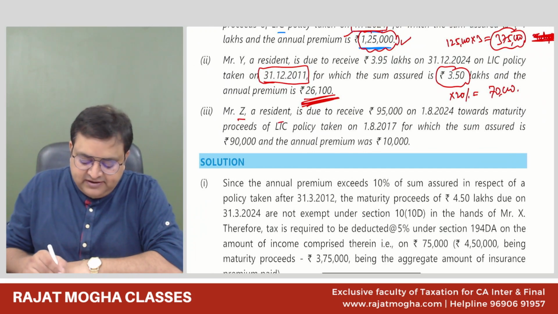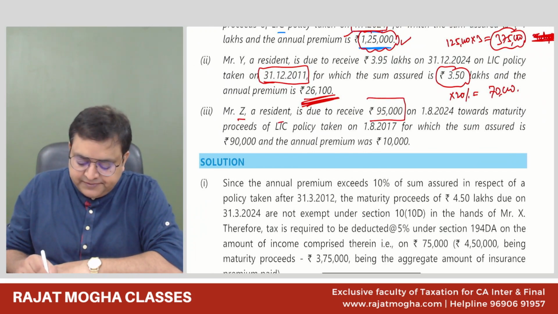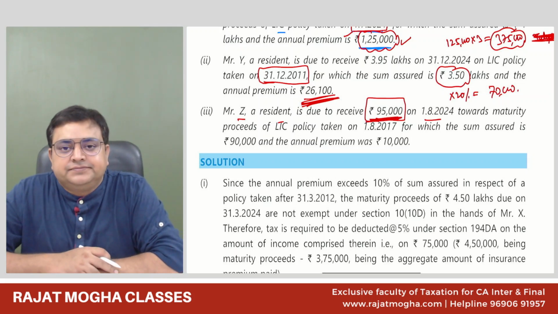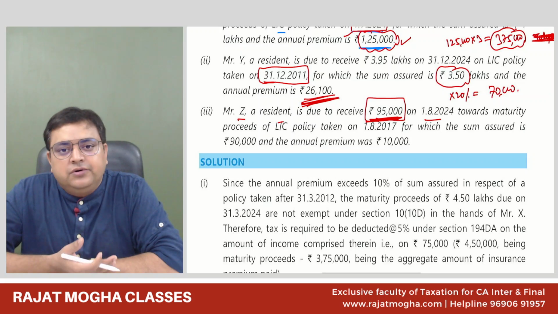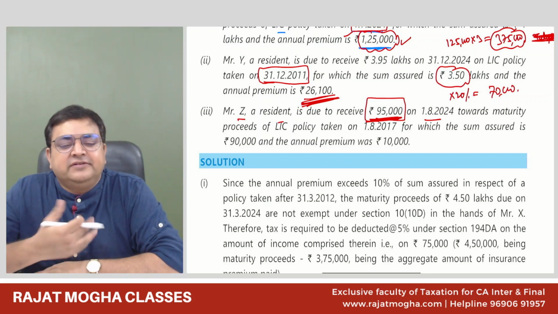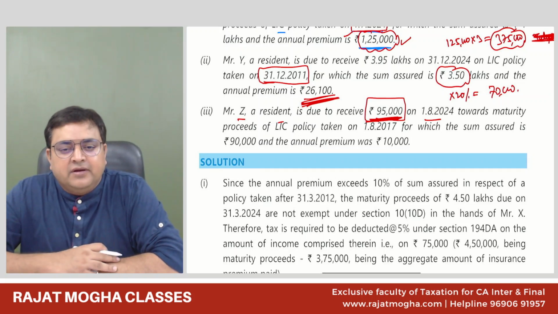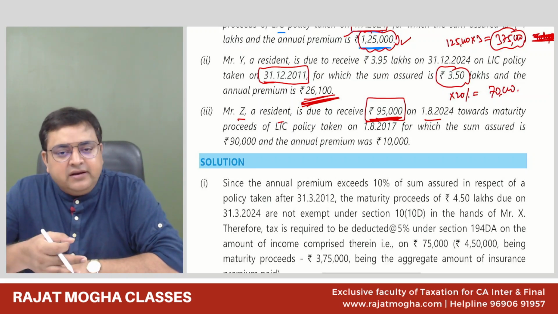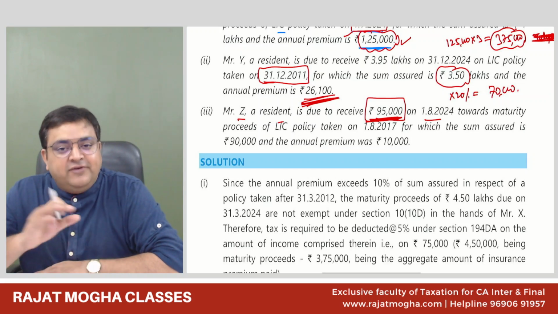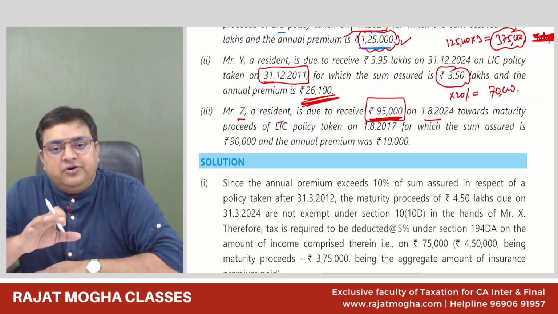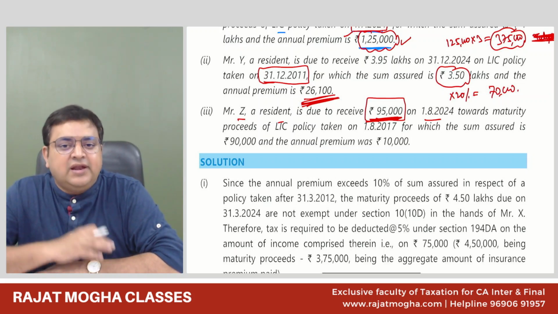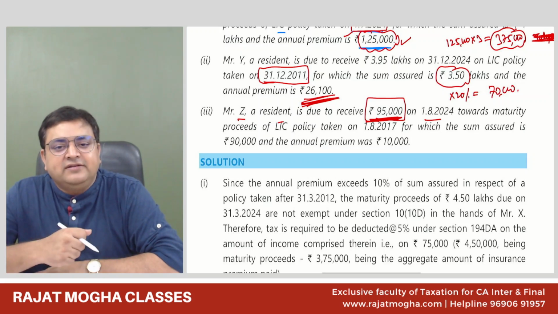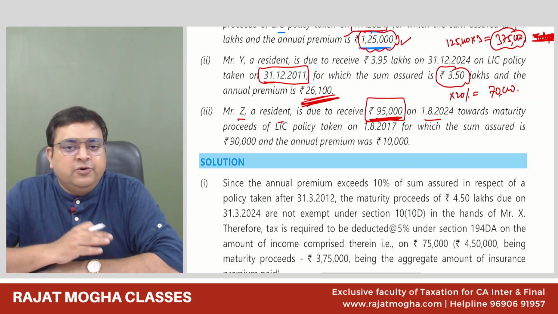Mr. Z, a resident, is due to receive 95,000. Guys, he is receiving 95,000 on this date. Please tell me whether TDS will come or not. No. Why? Because what we are receiving is less than 1 lakh rupees. Whether this is a high premium policy or low premium policy doesn't matter. Even here, TDS will not come. Why? Because 194DA says that the minimum threshold limit, the amount you are receiving, should be more than 1 lakh rupees. So the amount we are receiving is 95,000 only. So there would be no TDS.